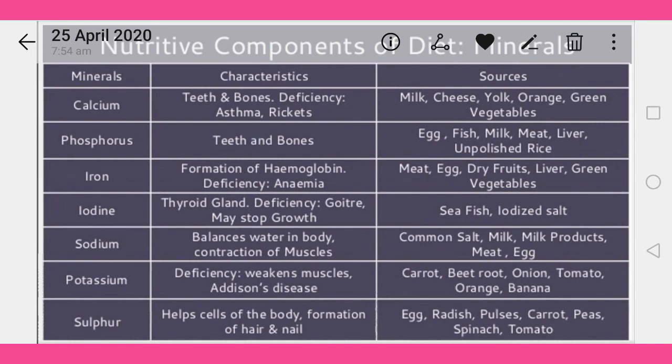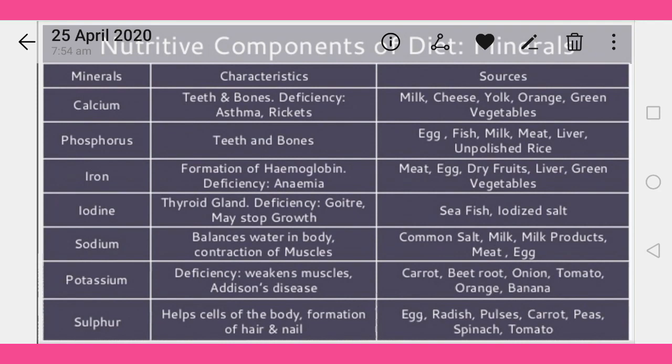Nutritive components of the diet. This one is the minerals. Minerals are classified in two categories: macro minerals and micro minerals. Calcium, phosphorus, and iron are considered macro minerals, and iodine, sodium, potassium, and sulfur are considered micro minerals.